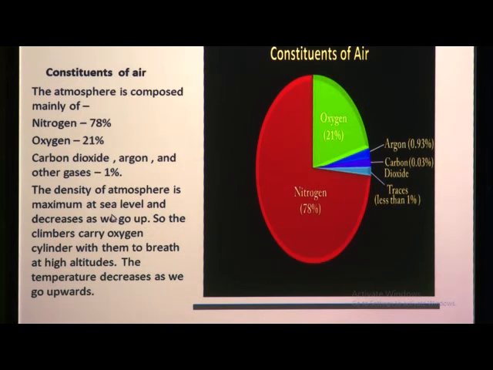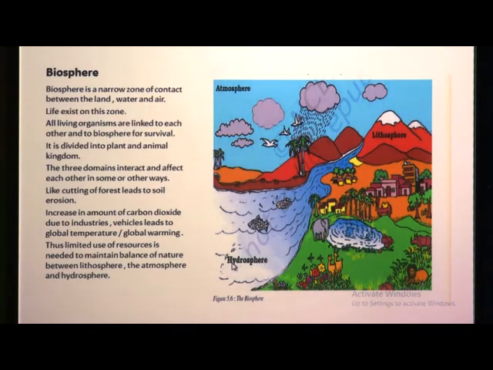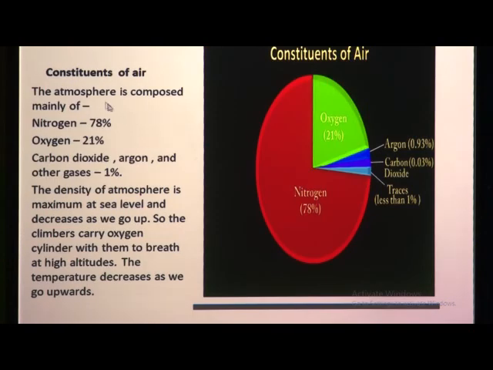The density of the atmosphere is maximum at sea level, and as we go above it starts decreasing. So the climbers have to carry the oxygen cylinder with them to breathe at high altitude. As we go up higher and higher, we feel more cold. Now the next one is the biosphere. But just before the biosphere, we will see a video on the constituents of air.